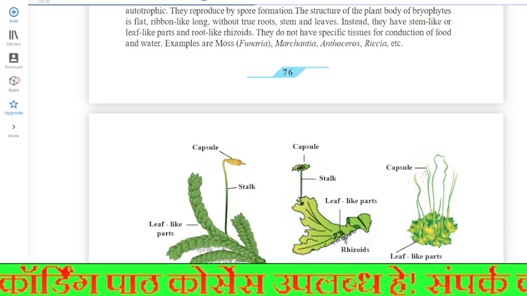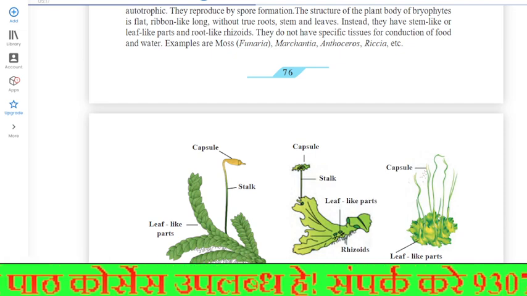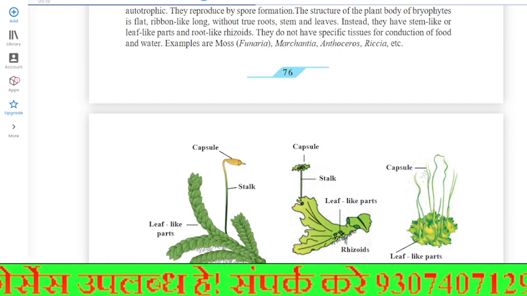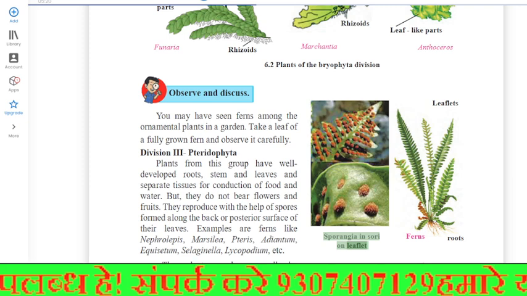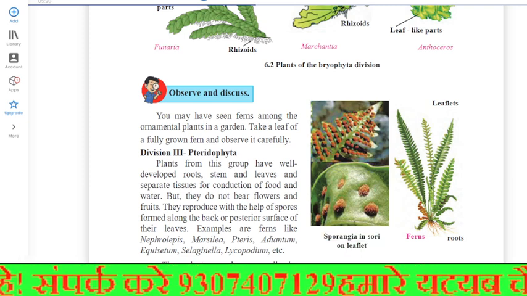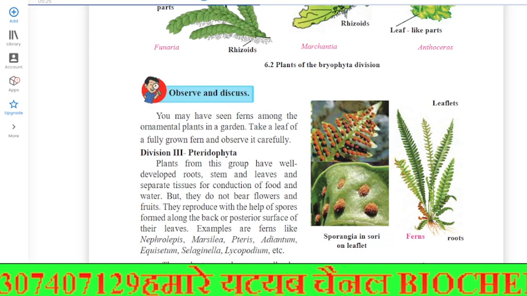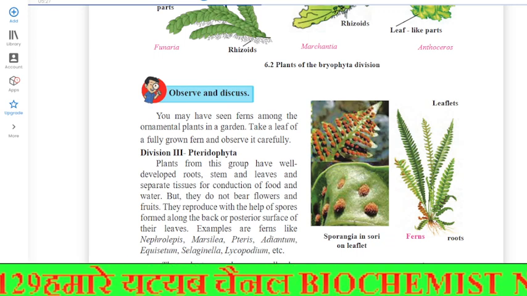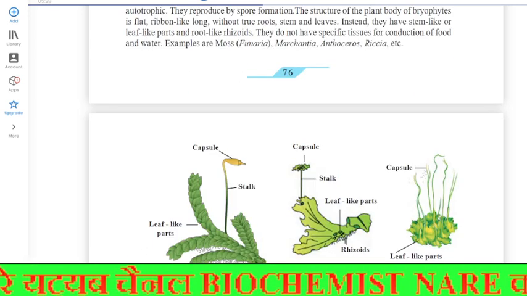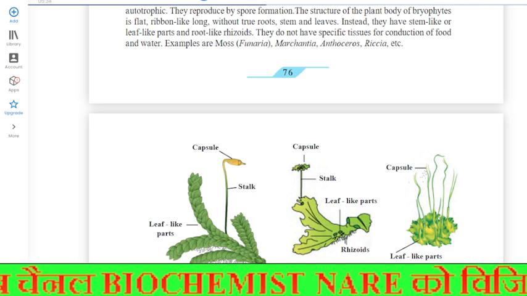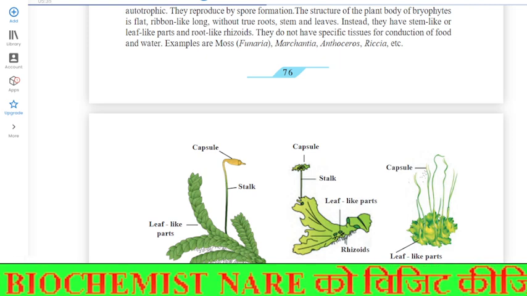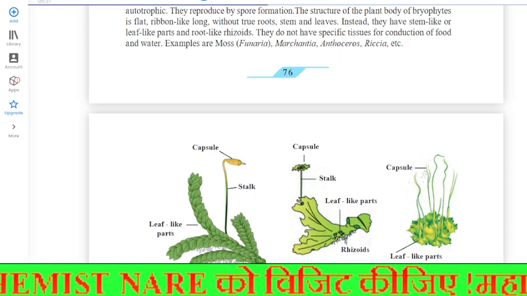Leaflets. Fern roots. Sporangia in sori on leaflet. What is the similarity between the plants of the groups Thallophyta, Bryophyta, and Pteridophyta irrespective of differences in their body structure? Selaginella, Lycopodium. Plants of the Pteridophyta division.